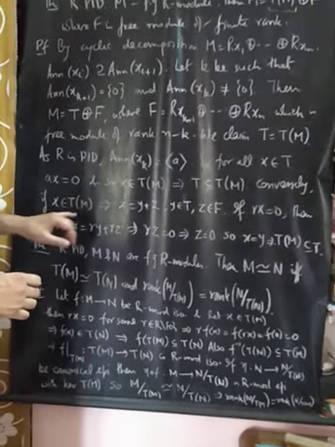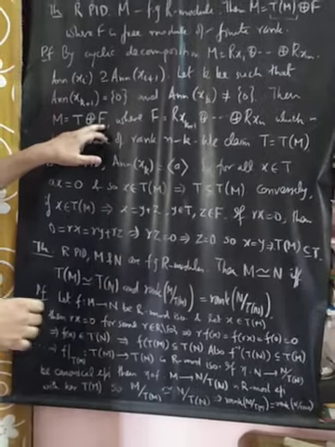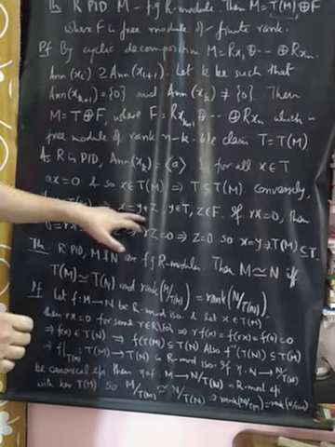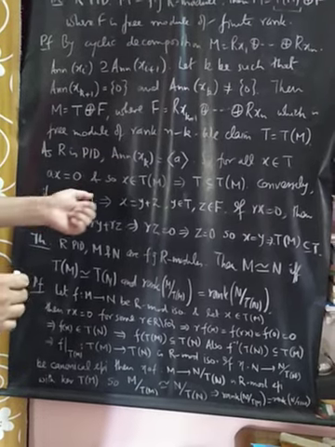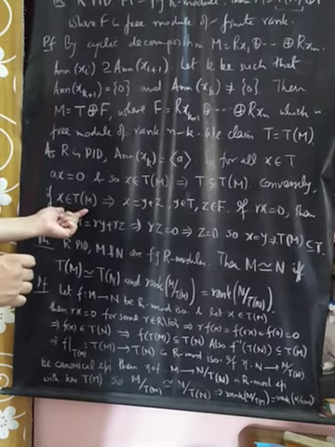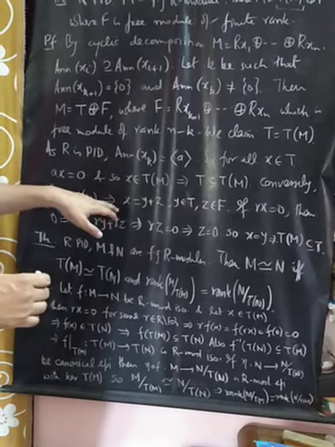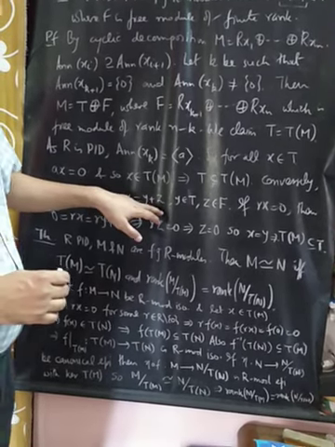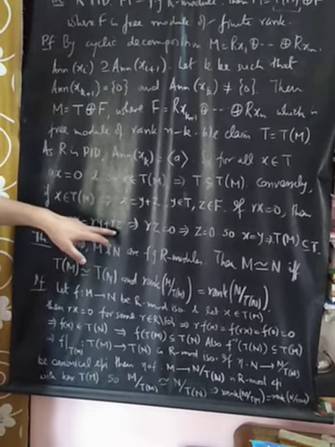Conversely, if x belongs to Tm, then you can write this element as an element here and an element here. So x is equal to y plus z, where y belongs to T and z belongs to F. And because x is in Tm, there is some non-zero r such that rx is 0. This will mean that rx equals ry plus rz, but rx is 0, so 0 equals ry plus rz.